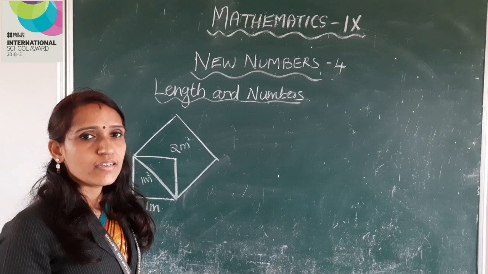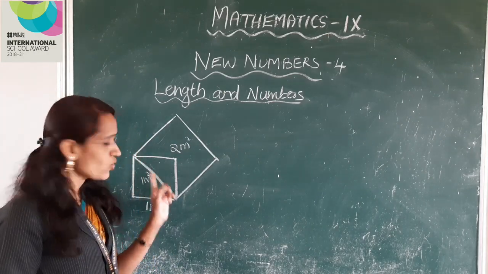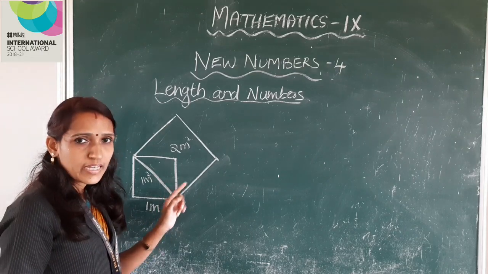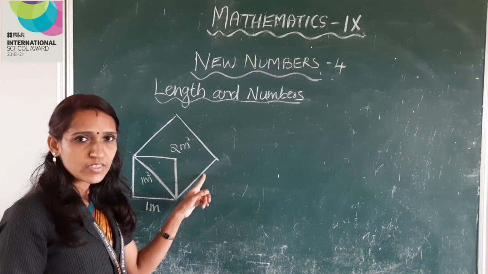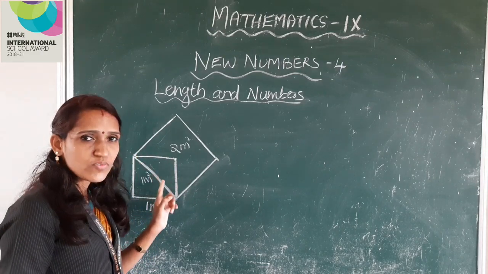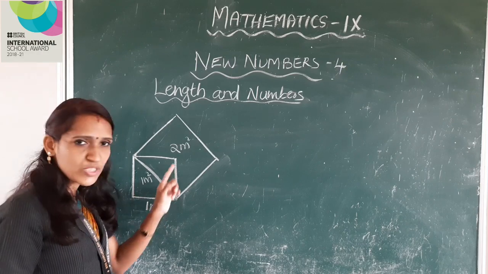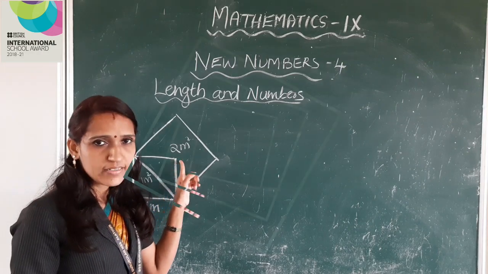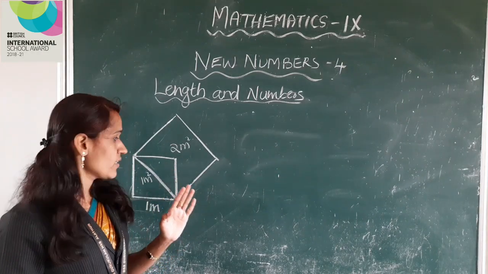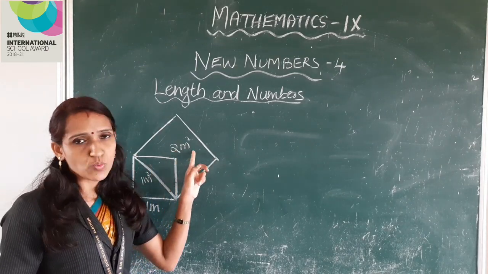Right? If so, what is the length of one side of a large square? Here, one side of the large square is the diagonal of the small square. Right? We have seen that the area of the large square is 2 meters square.